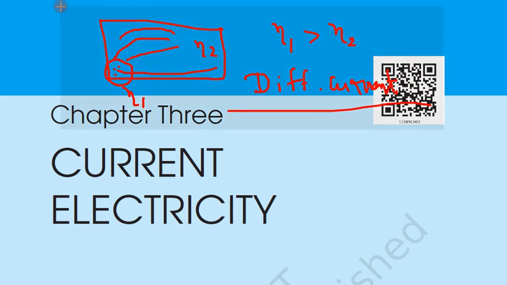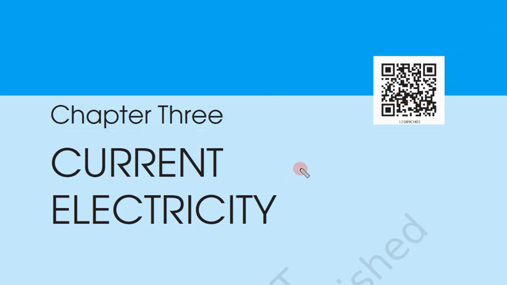Now what is the cause for electric current to flow? Let us see. The cause of flow of electric current is potential.